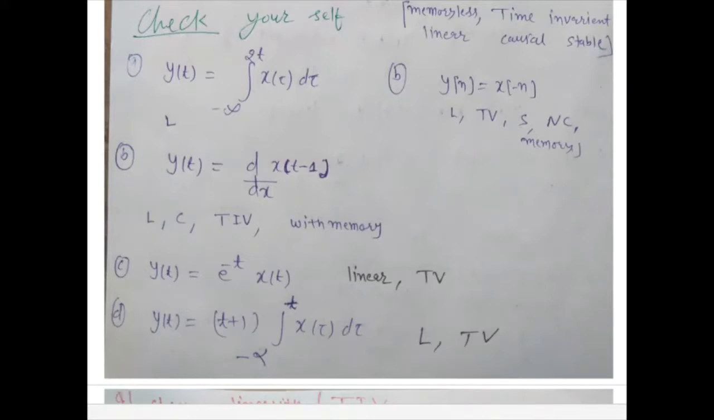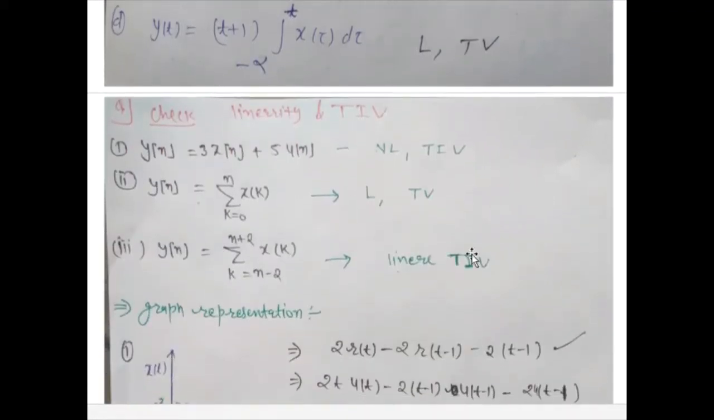And the next question is given. This one you also have to solve. y(n) equal to 3n x(n) plus u(n). This is nonlinear, time invariant. And the second example is given: y(n) equal to summation of x(k), k equal to 0 to n. So this is linear and time variant. And the third is summation of x(k) from k equal to n minus 1 to n plus 1. So this is linear and time invariant.